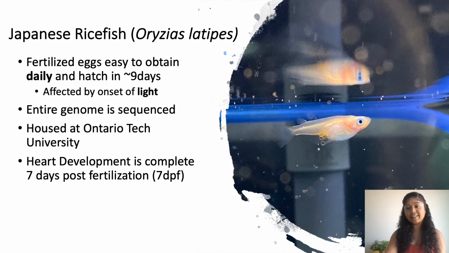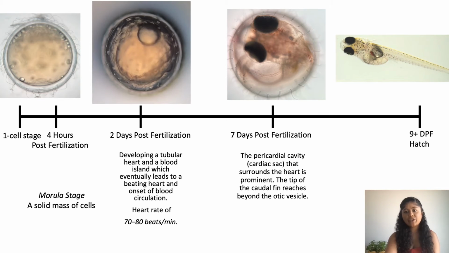I wanted to refine these AOPs using the model Japanese rice fish. They're wonderful organisms that provide one-cell stage eggs daily, which hatch in 9 days. Their entire genome is sequenced, and they're housed at Ontario Tech University. Notably, their heart development is complete in just 7 days post-fertilization, or 7 DPF. We hypothesized that a short exposure may provide detection of the smallest differences between the two AOPs.